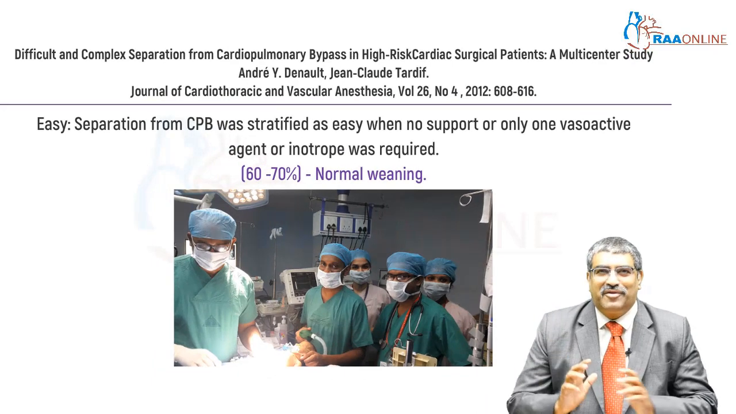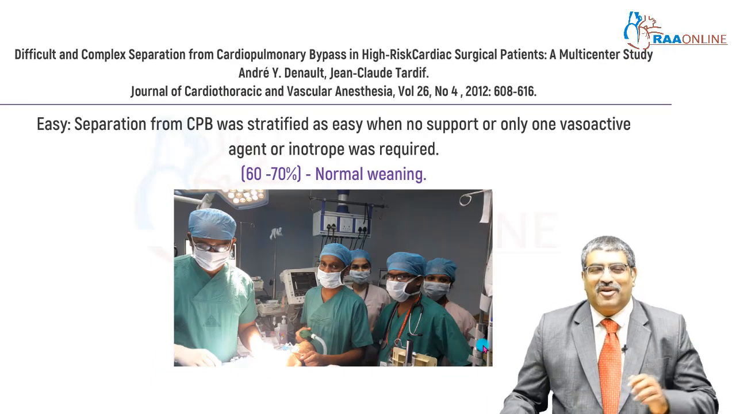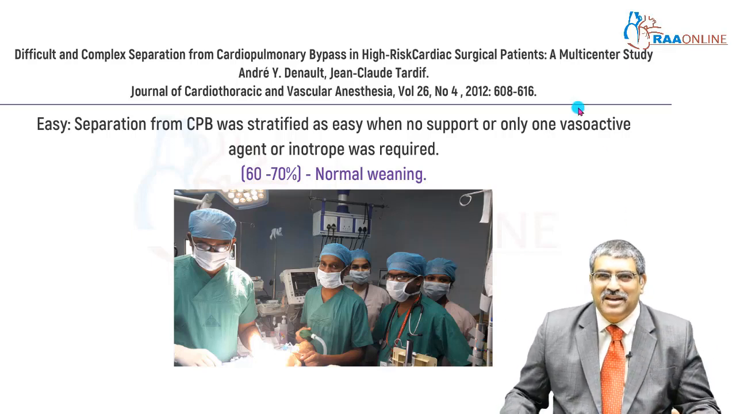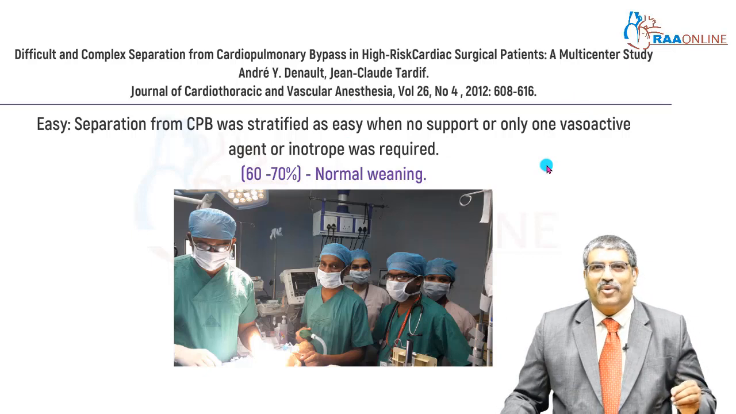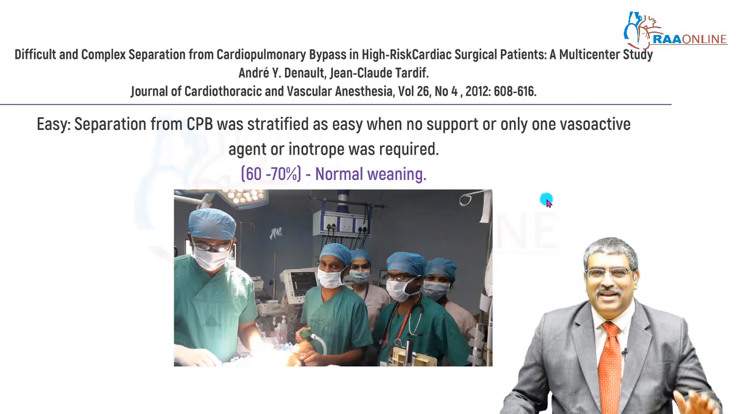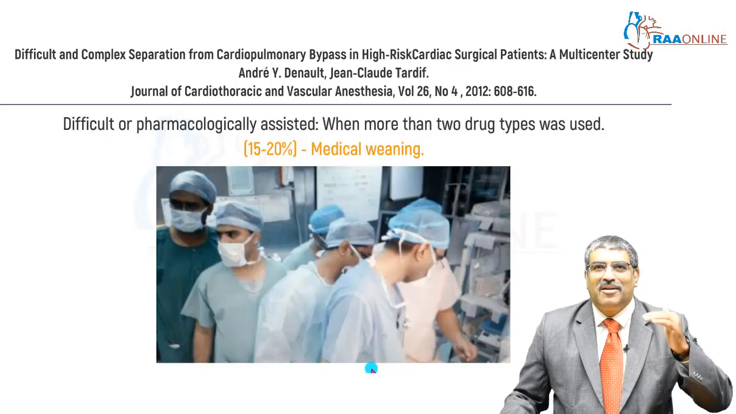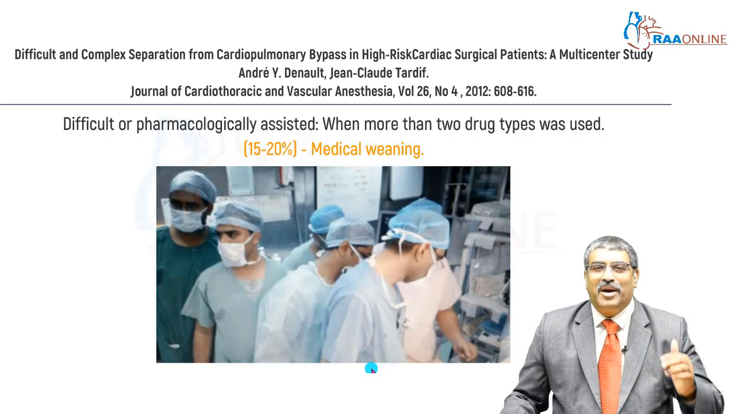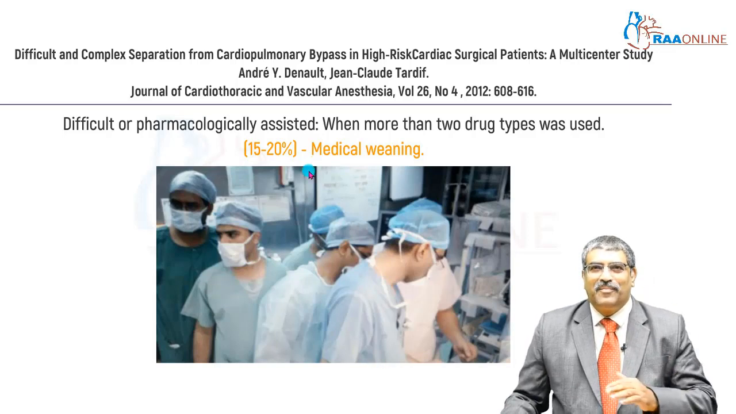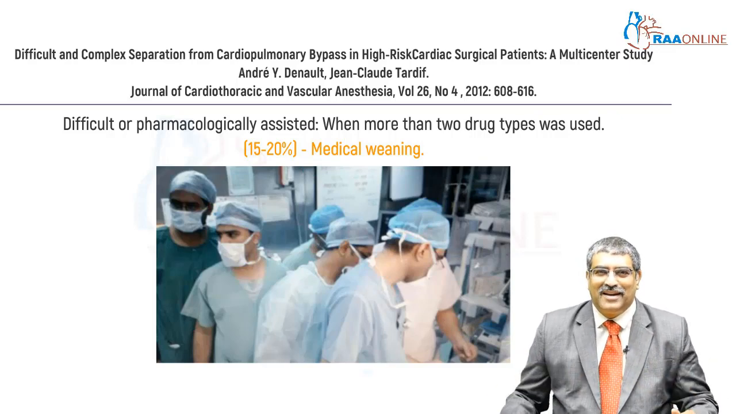There are three different types of weaning from cardiopulmonary bypass. Fortunately for us, 60 to 70% is easy weaning. Here, there is no support required or one vasoactive agent might be required. That is easy weaning. Next comes the difficult or pharmacological assisted or medical weaning. This forms about 20%. Here, you require more than 2 inotropic agents.